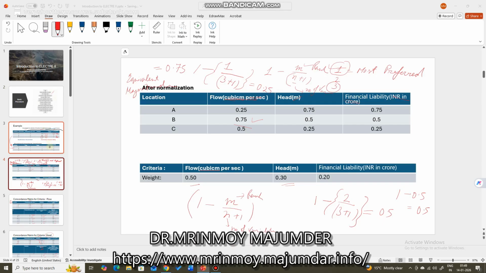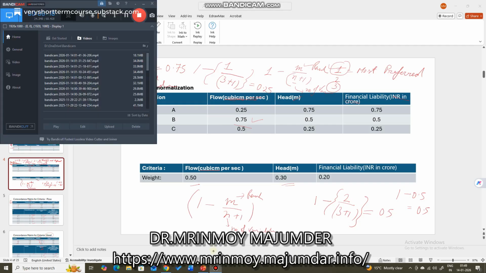And for the criteria, if the criterion is beneficial, then we ranked the best as the best rank, first rank, and so on. And if it is a penalty criterion, cost criterion, the lowest value is assigned the highest rank, right? After that we have converted them into magnitude, because as you know, the rank as a magnitude doesn't represent the exact, the real picture. So we convert them into its equivalent magnitude.